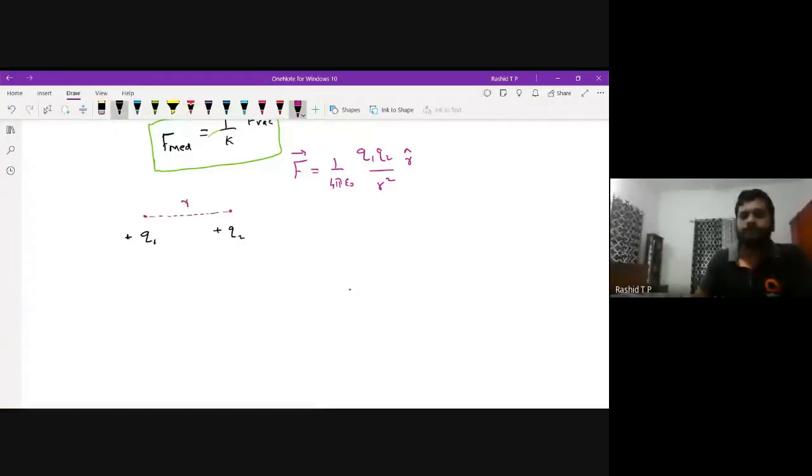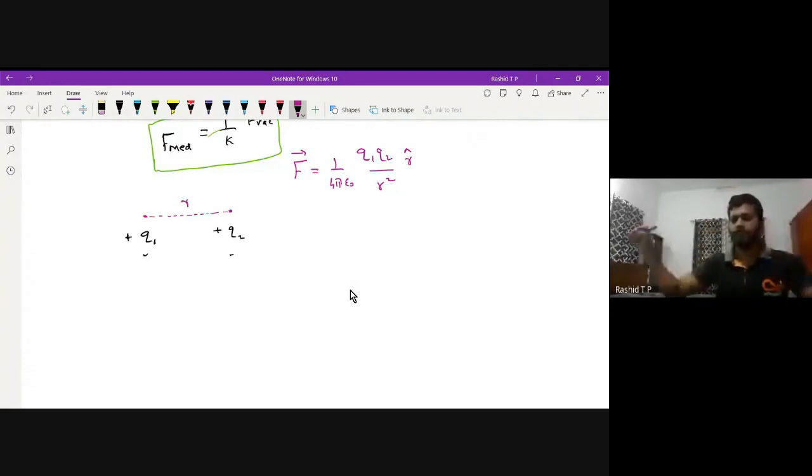Now here what you have to remember is that both are positive charges. Then let us see the direction of movement of the charge Q2. Suppose you keep two magnets with south pole and south pole together, then the two magnets are repelled away.